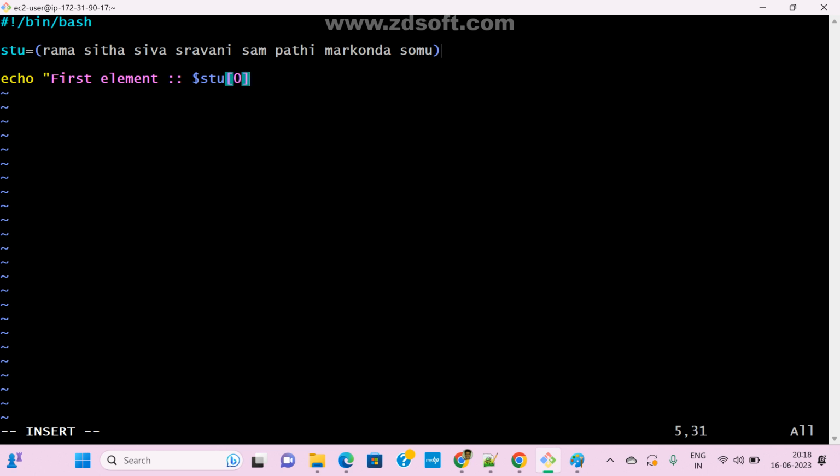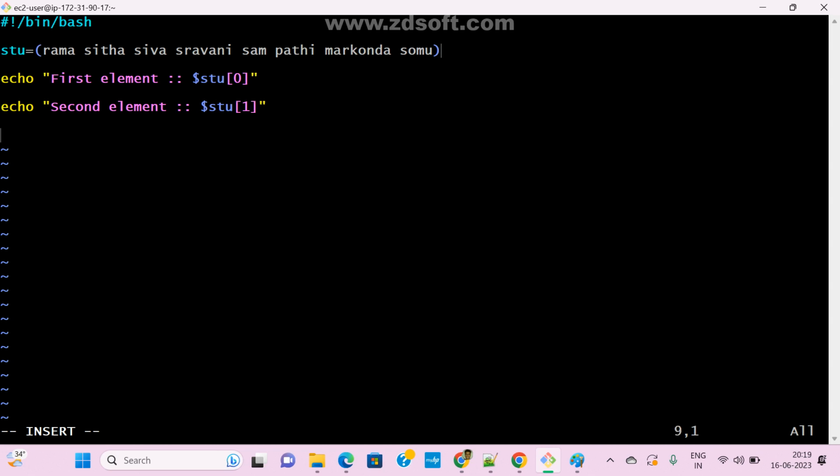Now see here, echo. I want to print the second element. If you want to print the second element, dollar name STU, second element means index 1.